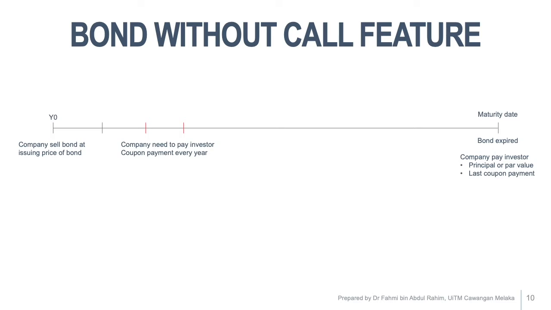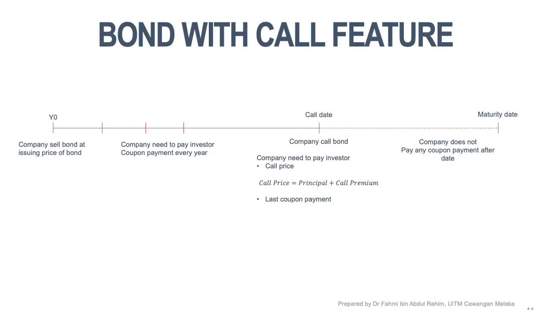This diagram shows how a bond operates if the bond has a call feature. In year 0, the company sells the bond at the issuing price of the bond. Then the company needs to pay the investor a coupon payment every year. Let's say the bond has a call feature. That means after a certain period, the company can repurchase the bond.